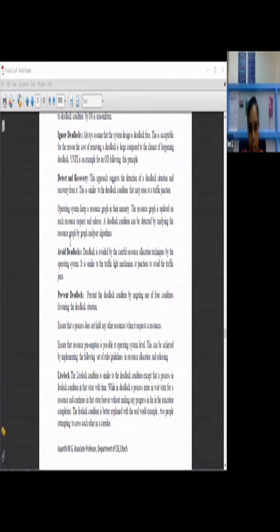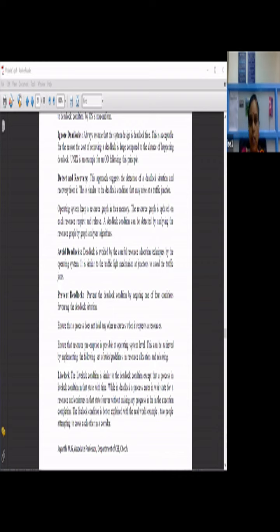And then detect and recovery. This approach suggests the detection of a deadlock situation and recovery from it. So it is going to detect where the deadlock situation has occurred and how to recover from it. This is similar to the deadlock condition that may arise at a traffic junction. You would have observed how, in a traffic junction, it can be removed, how you are going to detect the deadlock and you will be able to remove it.